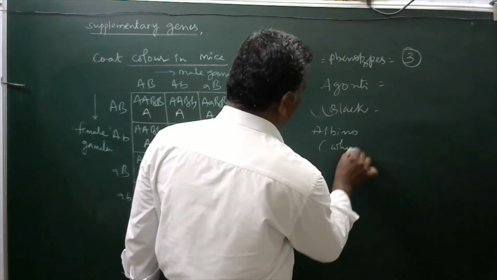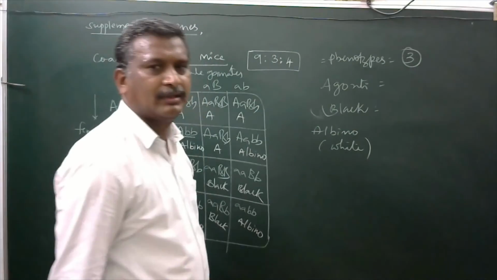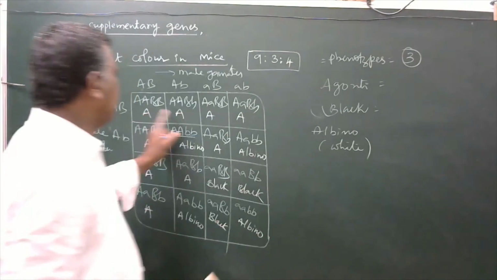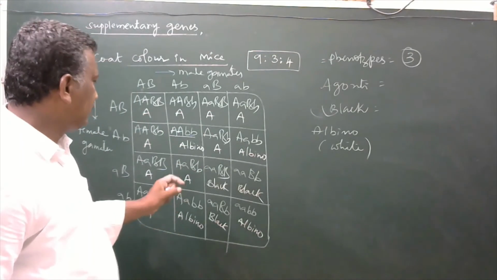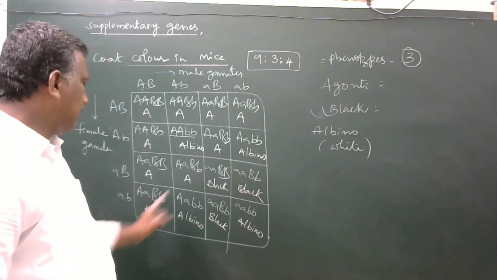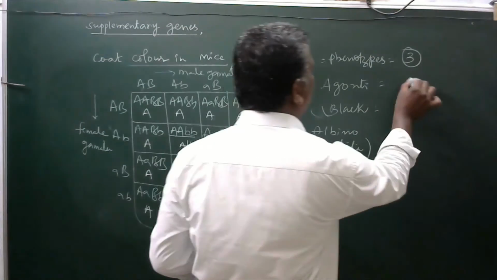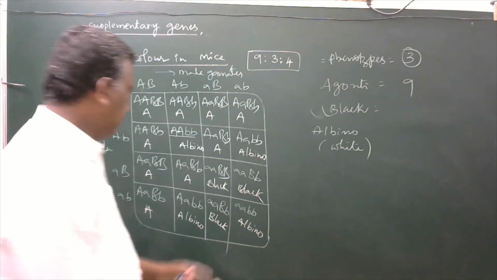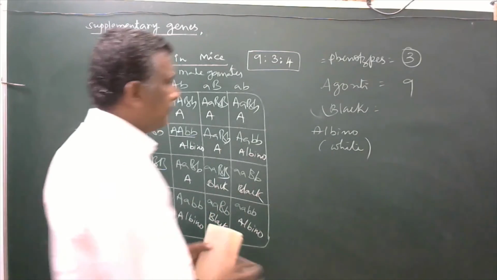Albino means here is white. Agouti, how many are here? 1, 2, 3, 4, 5, 6, 7, 8, 9. So agoutis are 9 in number. Black, 1, 2, 3.